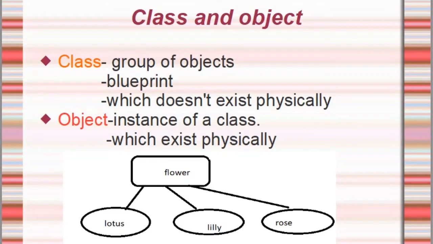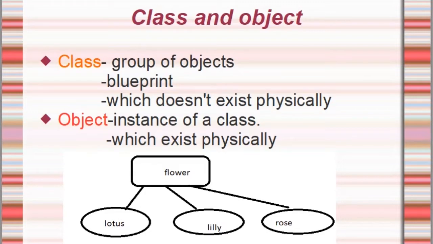Class means a group of objects. I told you that a class means a group of objects. We cannot see a class. It's a logical structure. A class is nothing but a logical structure. Then what is an object? An object is an instance of a class.